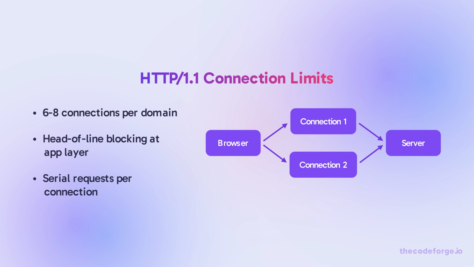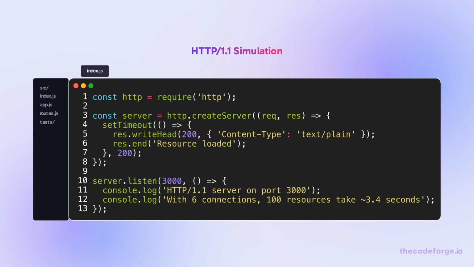HTTP 1.1 opens a new TCP connection per request, limited to 6 to 8 per domain. Head-of-line blocking means a slow response blocks everything behind it. With 100 resources, you get serial queuing. This Node.js server simulates HTTP 1.1 behavior. Each request takes 200 ms. With 6 connections, 100 resources take about 3.4 seconds.